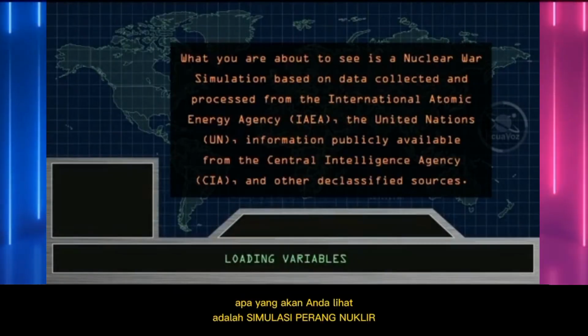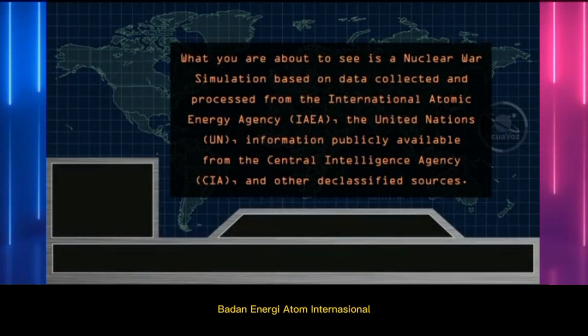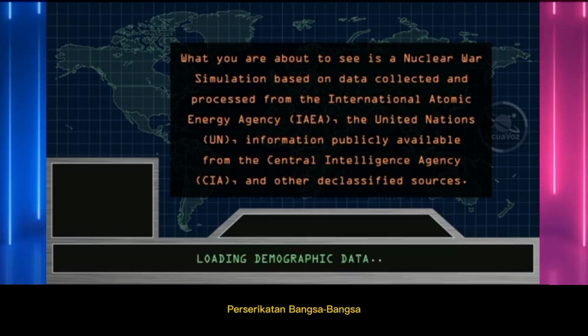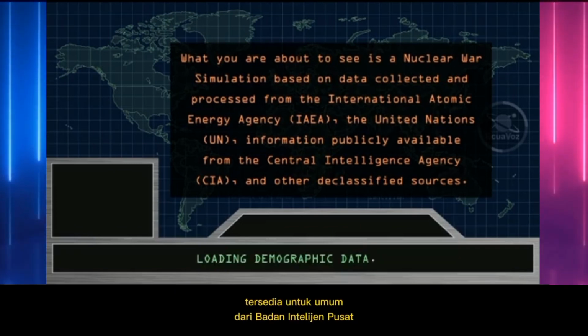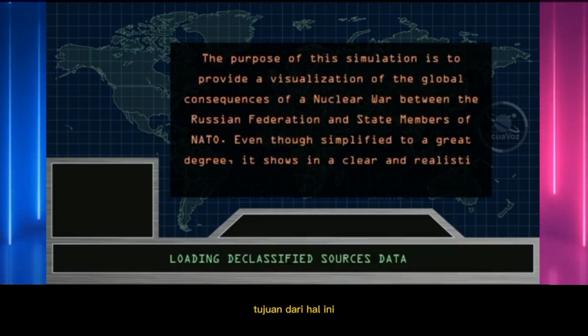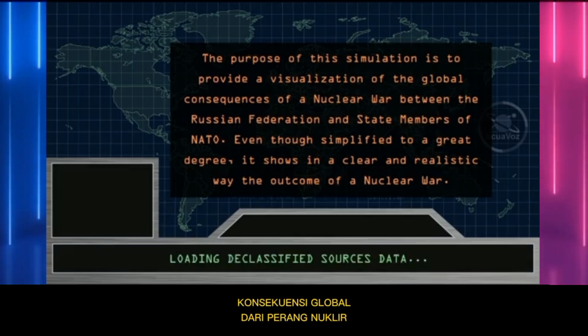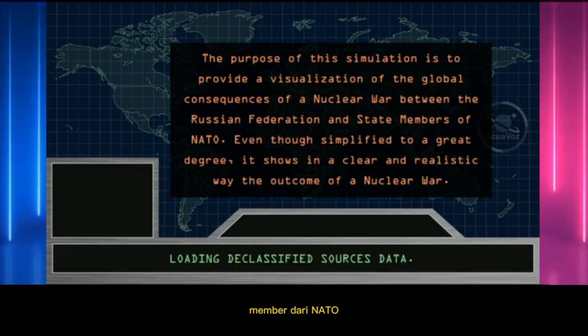What you are about to see is a nuclear war simulation based on data collected and processed from the International Atomic Energy Agency, the United Nations, information publicly available from the Central Intelligence Agency, and other declassified sources. The purpose of this simulation is to provide a visualization of the global consequences of a nuclear war between the Russian Federation and state members of NATO.